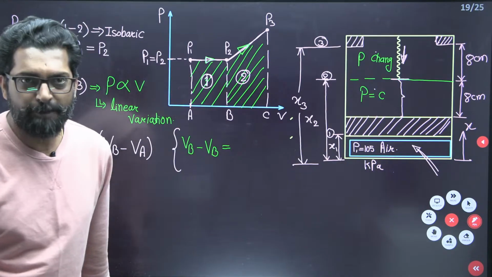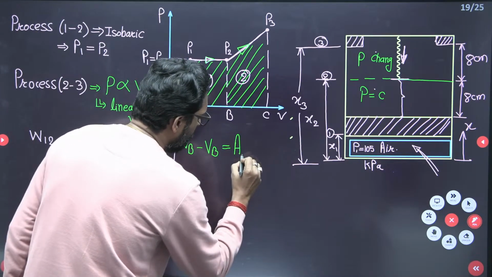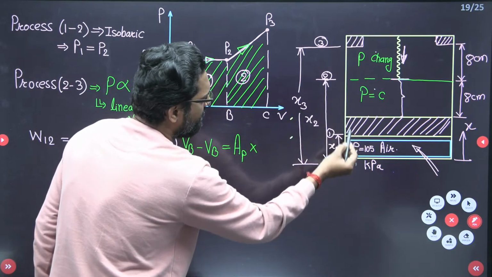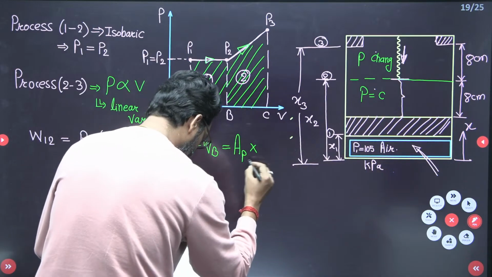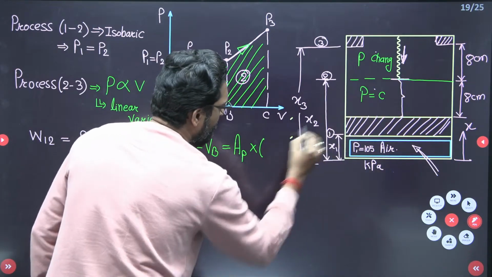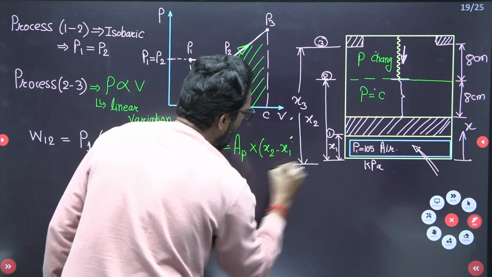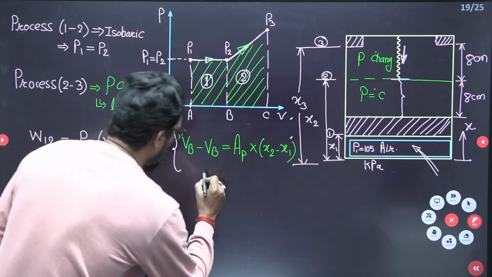Area into displacement. So area of the piston into displacement is what? In this one, what is the displacement? 8 centimeter. That means displacement is x2 minus x1. Yes or not, beta? Now, what is the area of the piston?